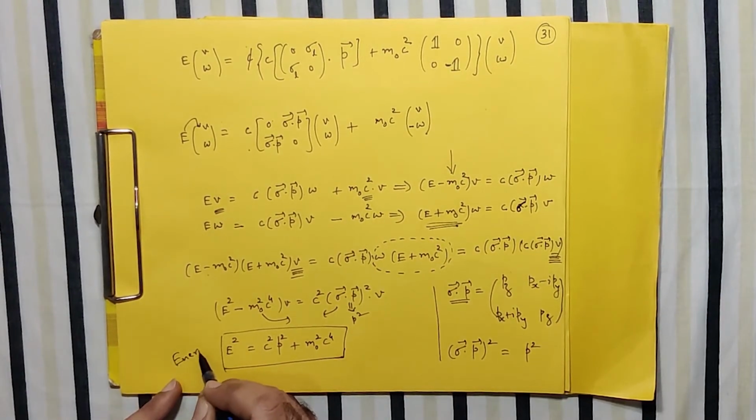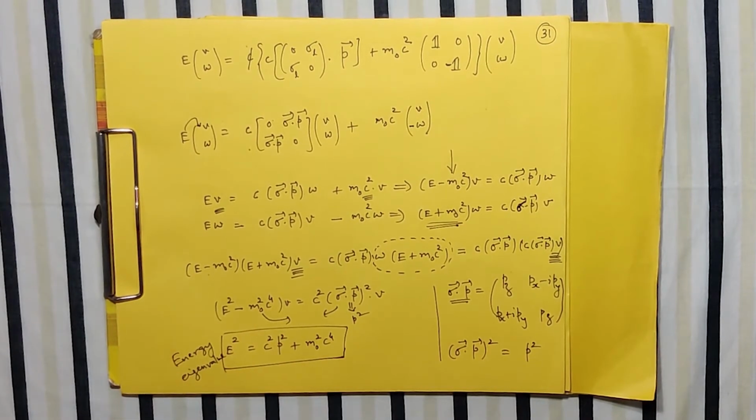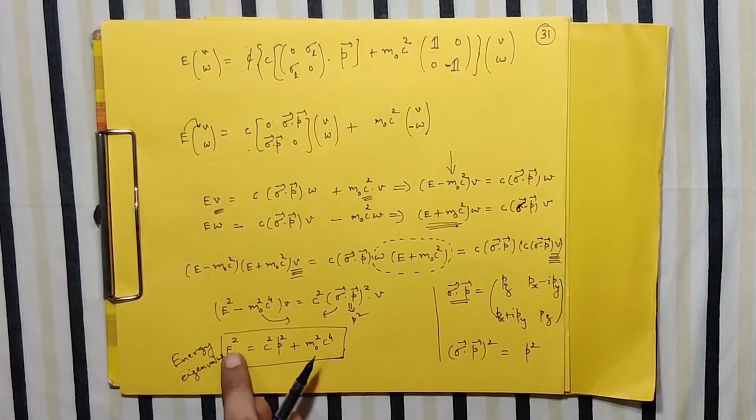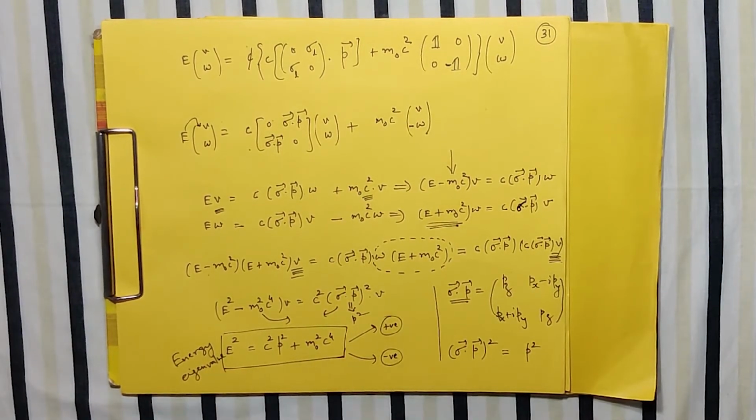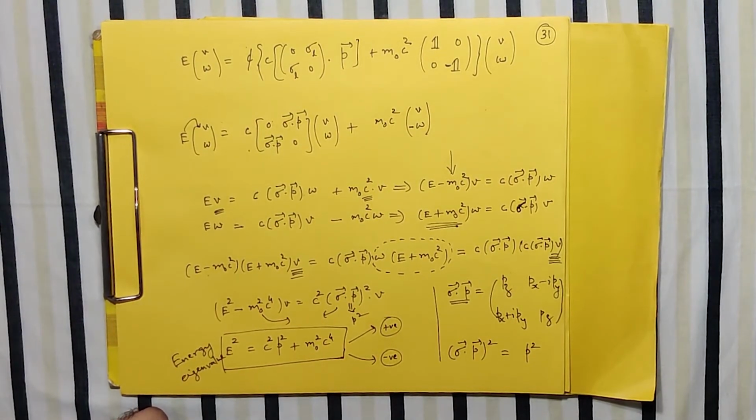So this is the expression for the energy eigenvalue for the Dirac equation. And no need to say, this again allows you plus or minus. So this energy, if I write E as a square root of it, it will be plus or minus, correct? So this is something interesting, that whenever we are solving the relativistic free particle energy eigenvalue problem, either using the KG equation or even using the Dirac equation, our energy appears positive and negative.